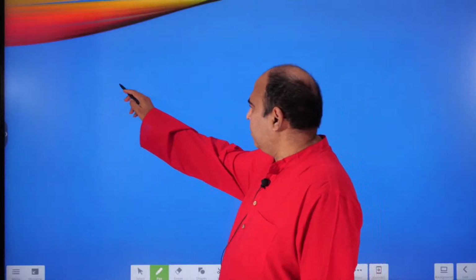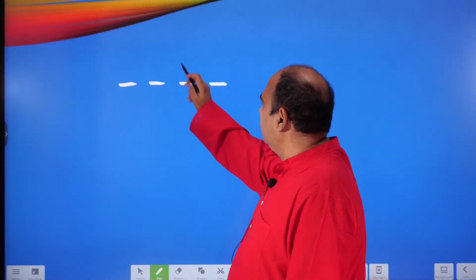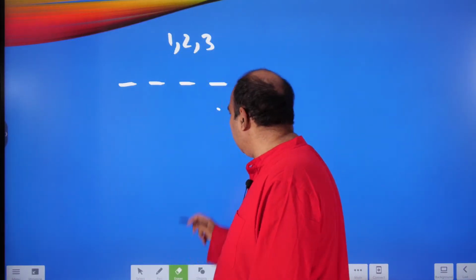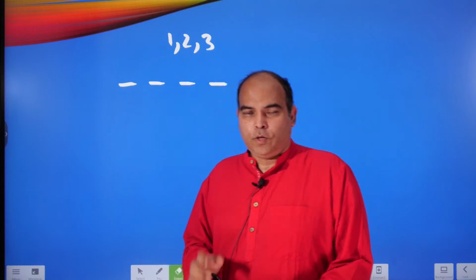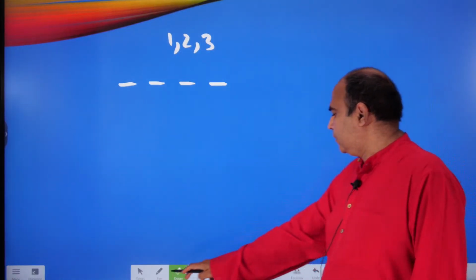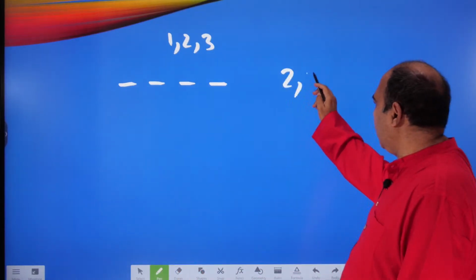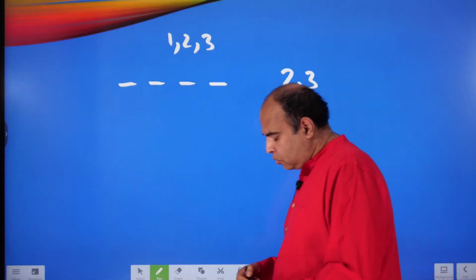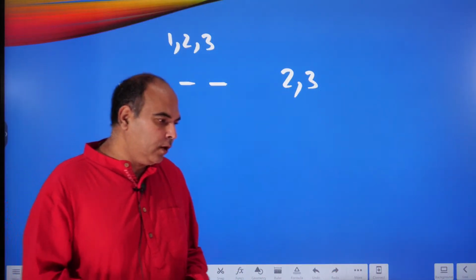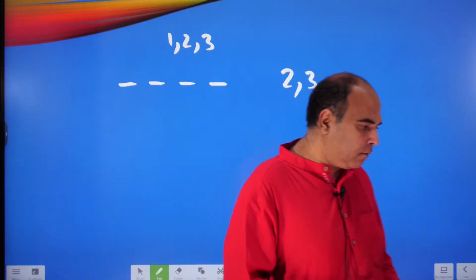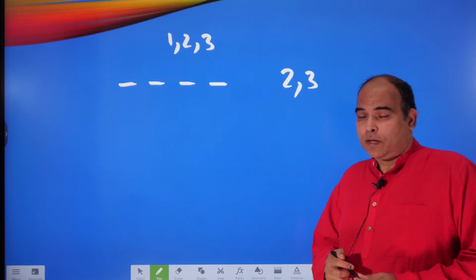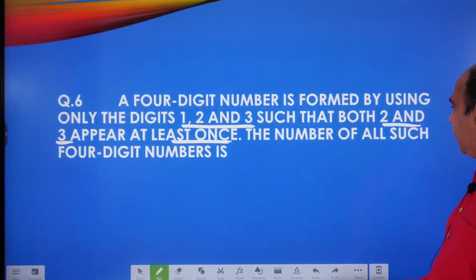You're going to make a 4-digit number using only the digits 1, 2, 3, and 2 and 3 have to be used at least once. So you have to use at least one 2 and at least one 3. So this is clearly a question from permutation and combination. It's a question where you have to find out how many numbers you can make. Obviously that's what the question is going into.